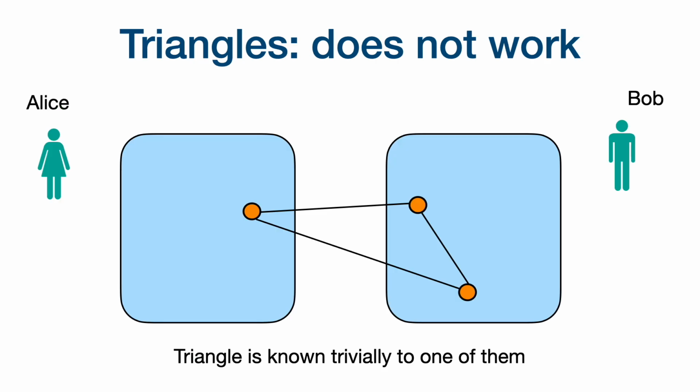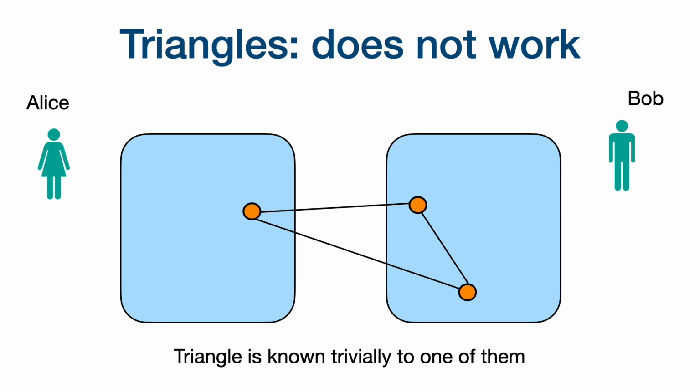So why can't we do this for triangle detection? What goes wrong? The simple thing is, however we partition the vertices of any triangle, there's going to be at least one player between Alice or Bob so that two of the vertices of the triangle are going to be given to this player. And once this happens, Bob will literally be able to see all the edges of the triangle. So the existence of the triangle is going to be known trivially. It is not hard to find triangles in this model.